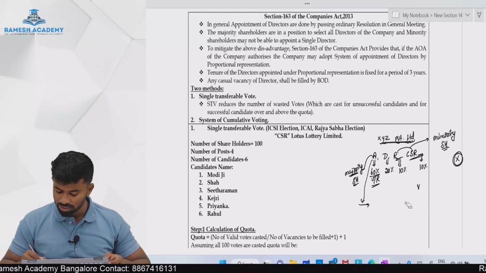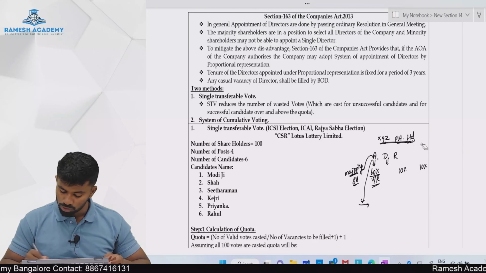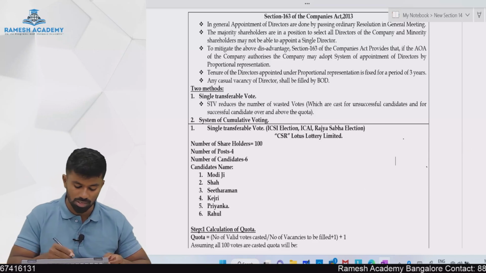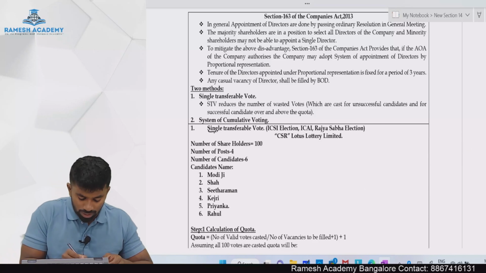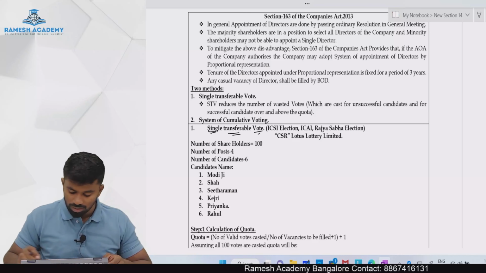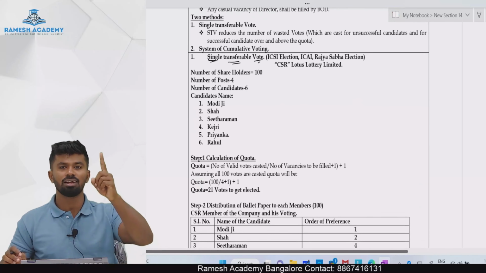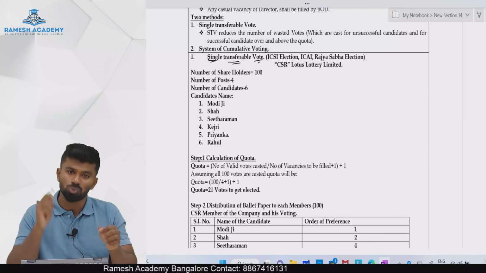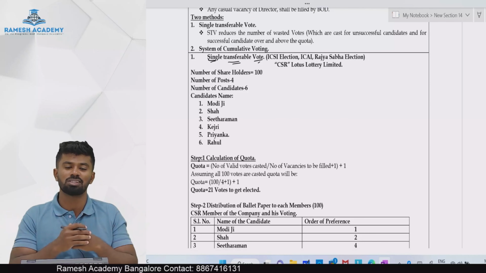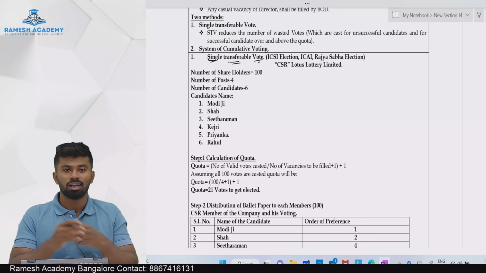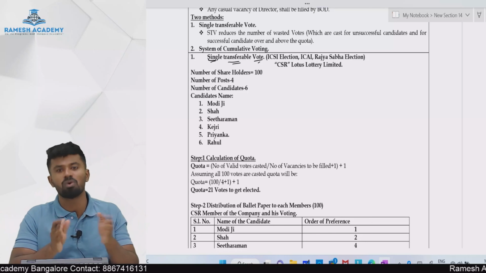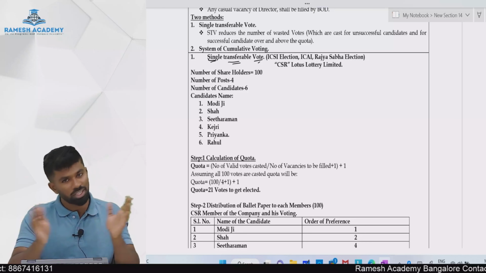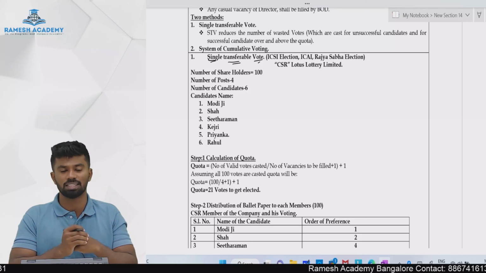There are two methods of proportional representation. The first one is single transferable vote. The name itself indicates single, but it is transferable. So every member gets only one vote irrespective of the number of shares held by him. Let's say a person is holding 1 lakh shares, he gets only one voting right. Let's say a person is holding 1 share, he also gets only one voting right.